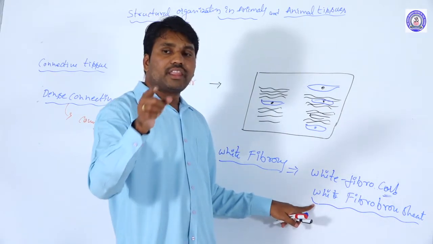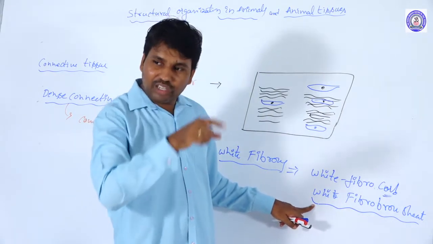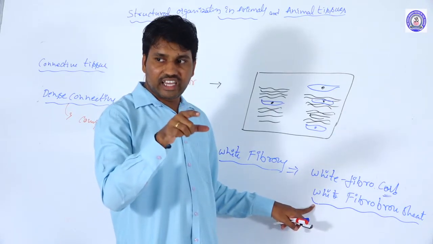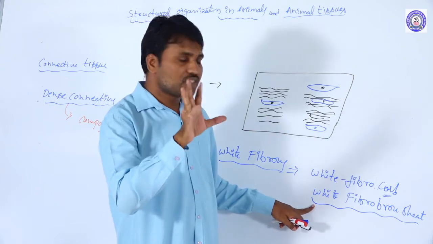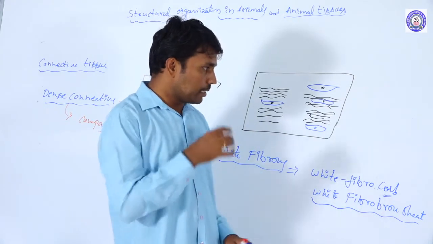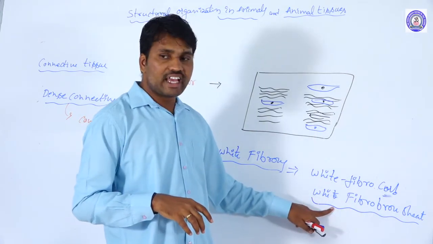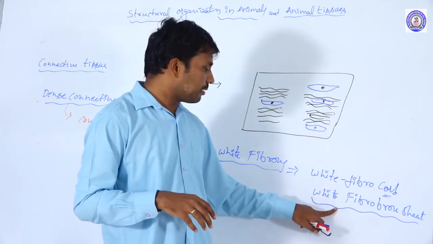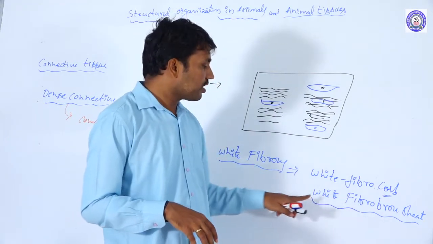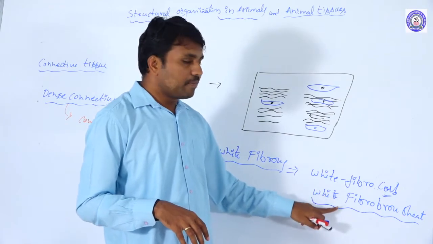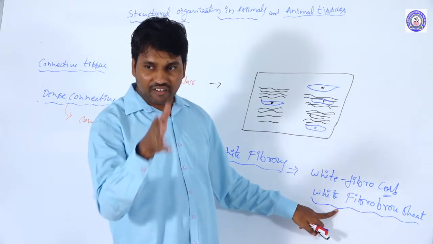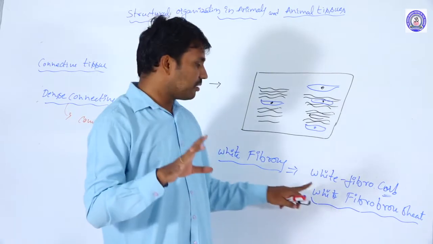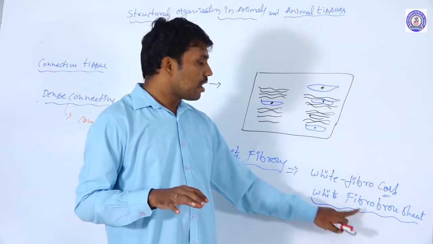And the dura mater of the brain, the meninges around the brain, is also formed by white fibrous sheets only. Nerves and blood vessels have their tunica adventitia, the outer coverings, formed by white fibrous sheets only.